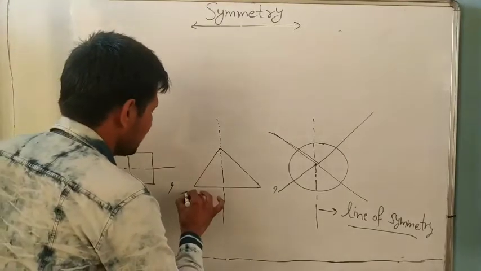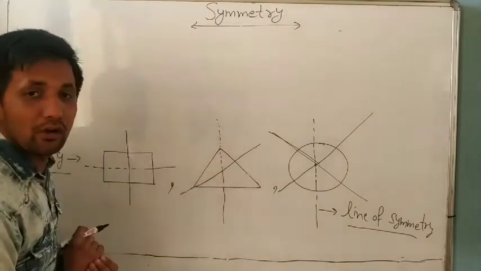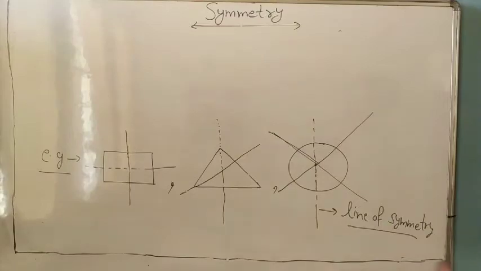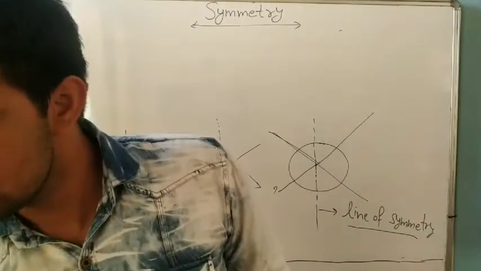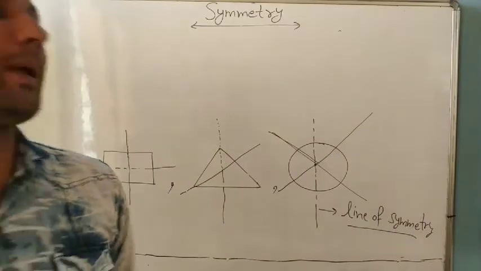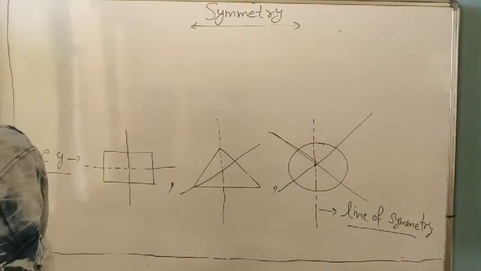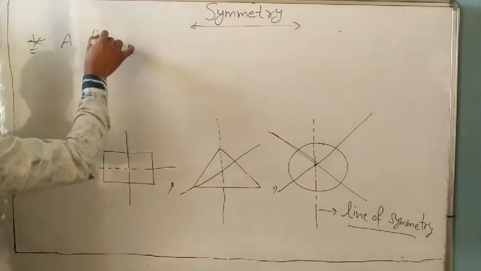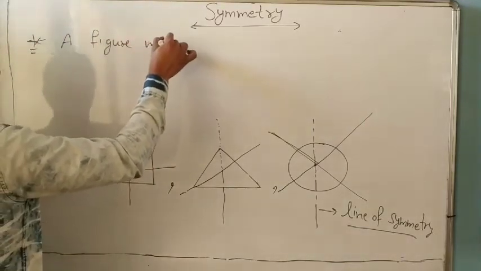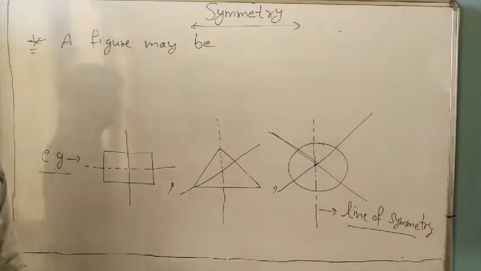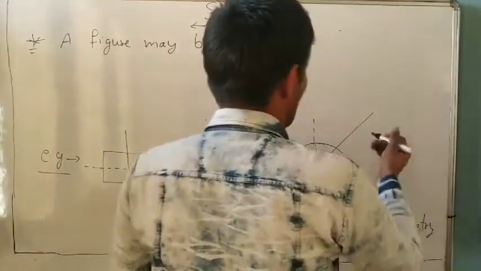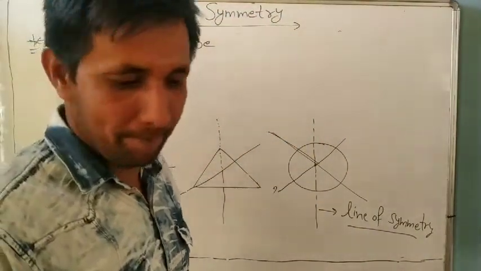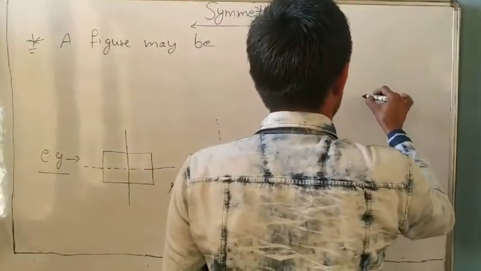Maybe like this one. In this figure also, this is also a line of symmetry. So in a figure, there may be more than one line of symmetry. How many? Maybe 1, maybe 2, maybe 3, and more than 3. So right? You can note down a figure may have. I make here, suppose I'm making one more like this one. Look, I'm making this figure, okay, this one.